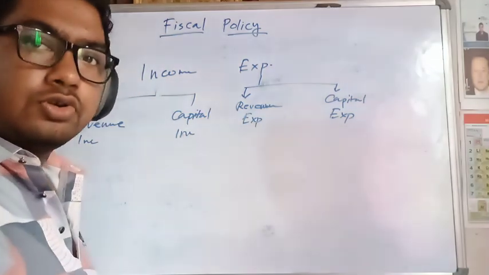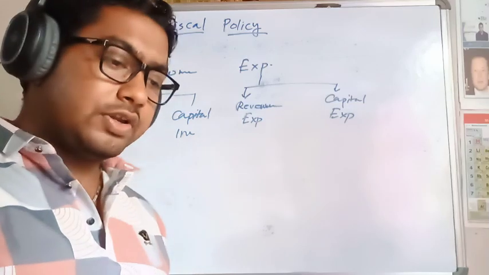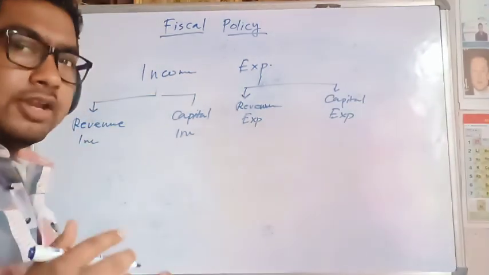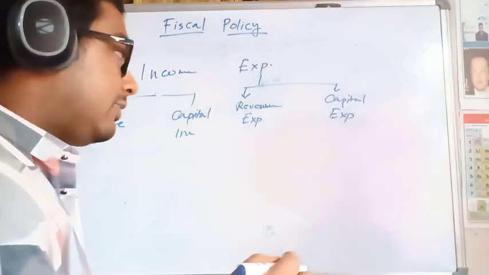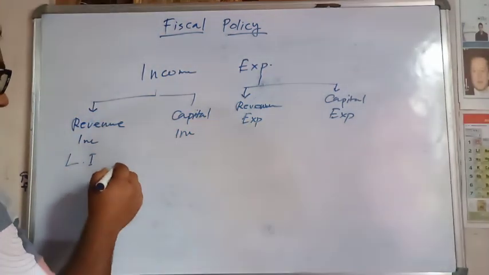First, we're talking about revenue income. What is revenue income? We can understand it by two tools: liabilities and assets.